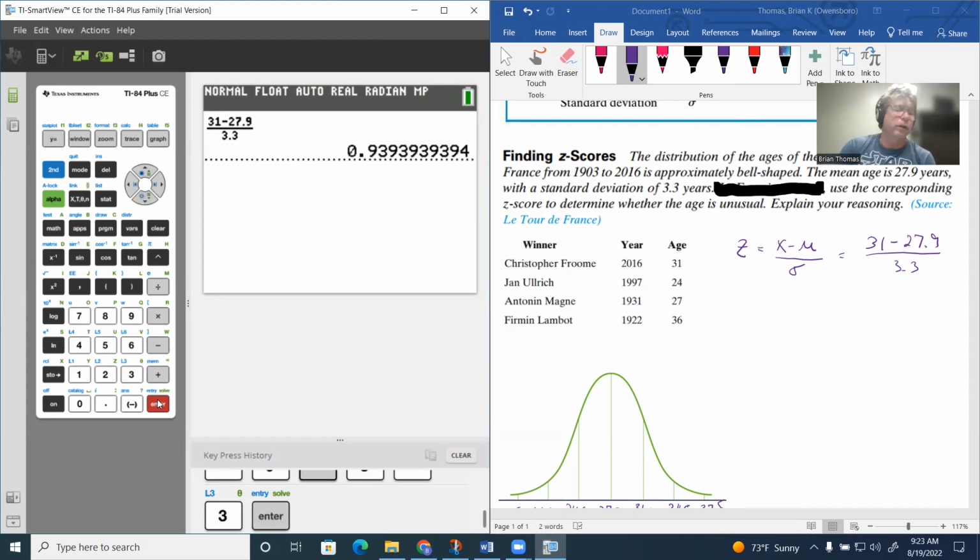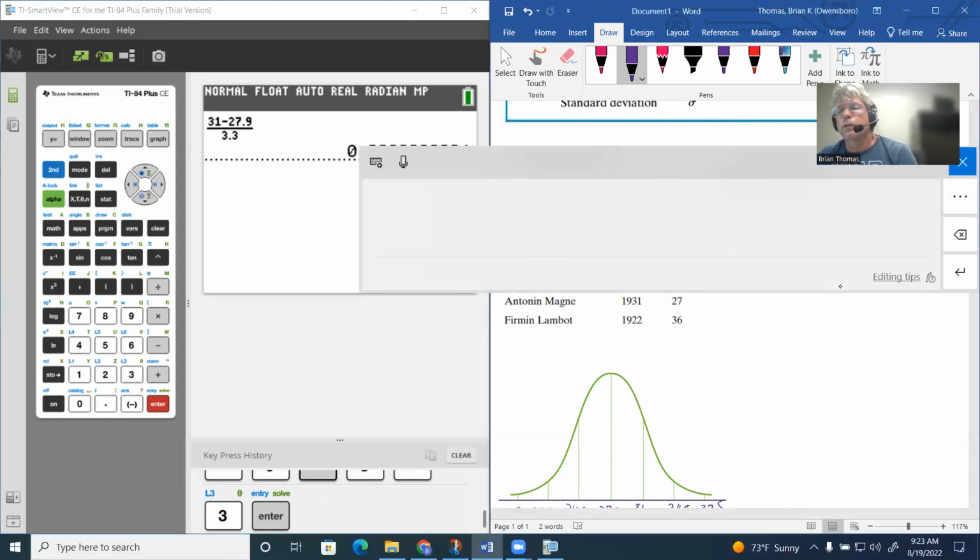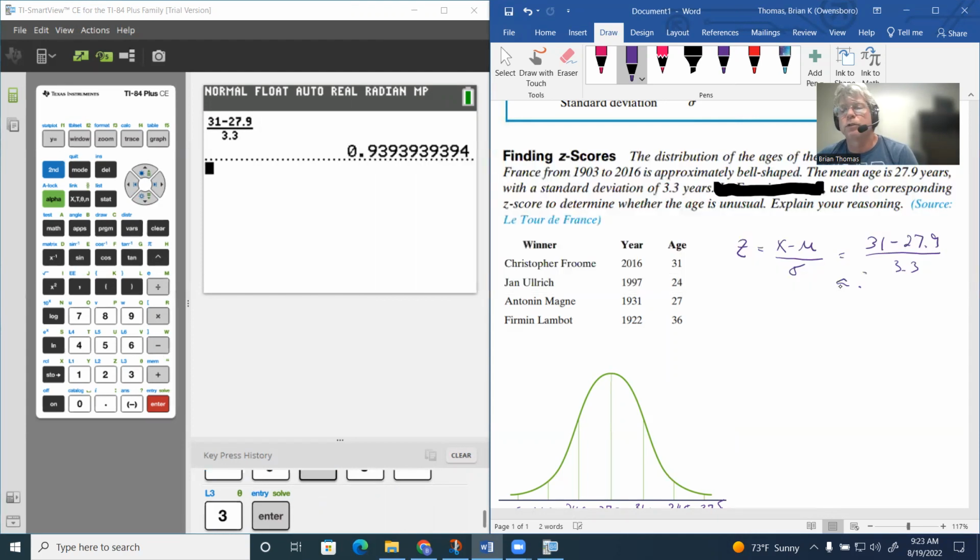And that gives us a z-score of 0.993, so that'd be approximately 0.94. Sometimes we can actually go out to, I just do 0.94. They'll ask you to round it.